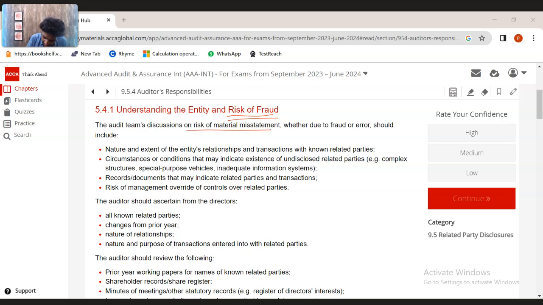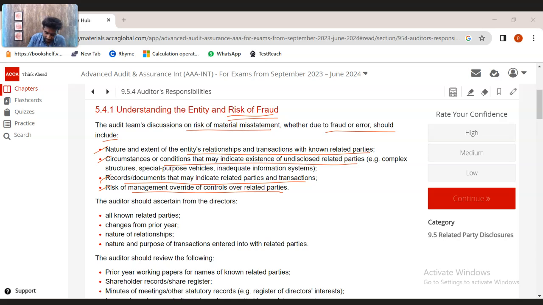So the audit team discussions on the risk of material misstatement, whether due to fraud or error, should include the nature and extent of entities, relationships and transactions with the known related parties. That's number one. The circumstances that may indicate the existence of undisclosed related parties should be noted, as well as records or documents that may indicate related parties and transactions. And any risk of management override of controls over related parties should also be considered.